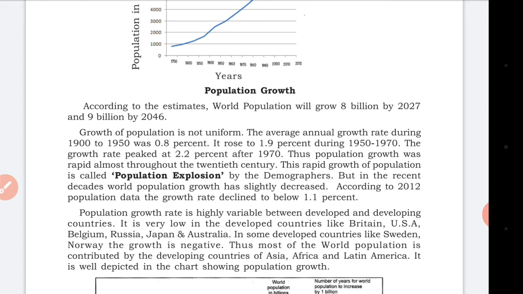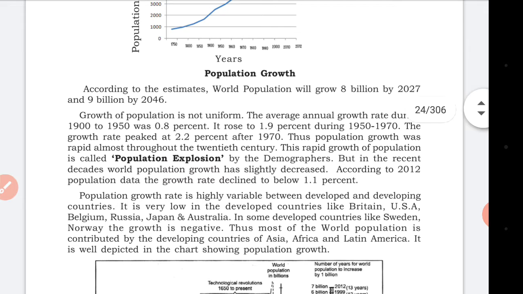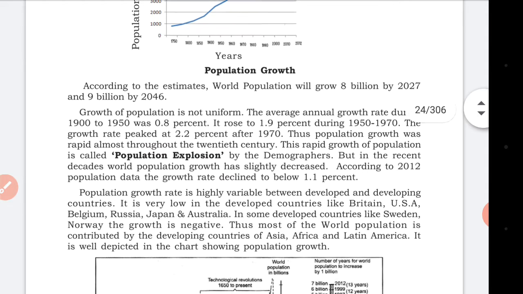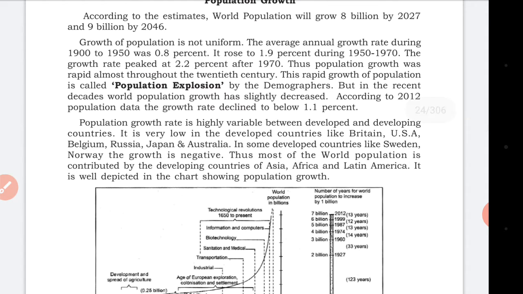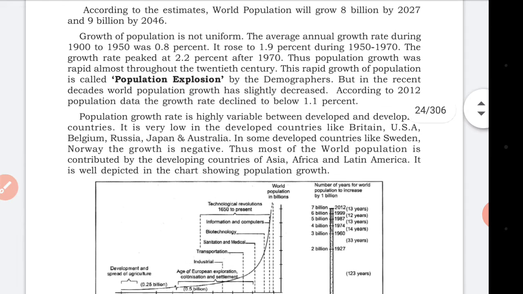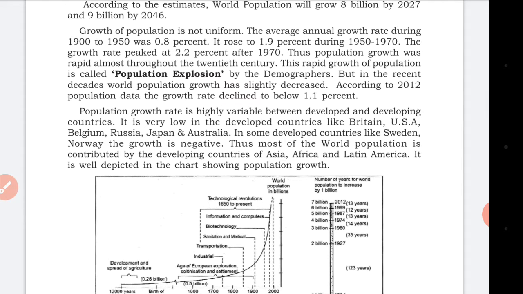The average annual growth rate during 1900 to 1950 was 0.8%. It rose to 1.9% in the 50s to 70s and 2.2% in 1970. The rapid growth of population is called population explosion by demographers. So the demographers, the population researchers, say that we call this rapid growth of population a population explosion.